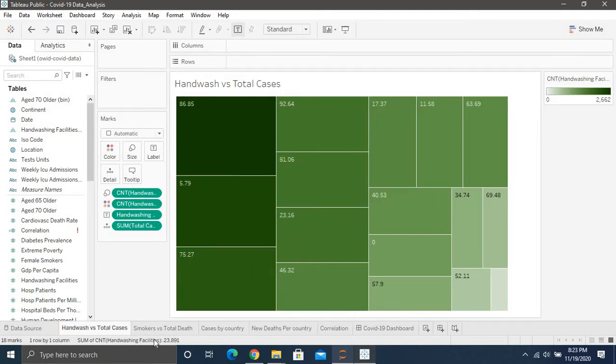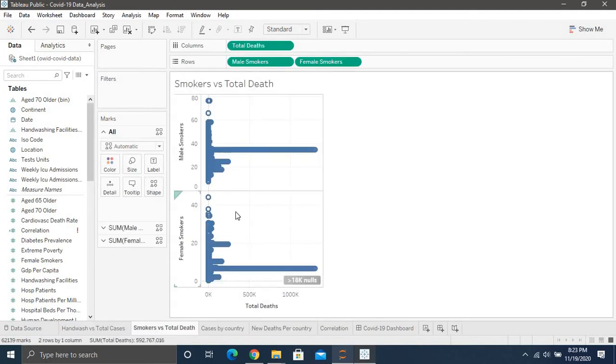So let's take another look at smokers versus total deaths. All right. So I'm just having a general look at male smokers versus female smokers. So as you can see, nations with around 40 male smokers have had the most deaths here, and countries with females with around 15 smokers have had the most deaths here. This is an interesting thing to note.